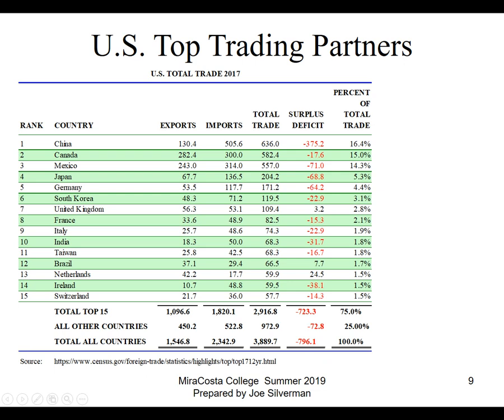The order might change a little bit, but China, Canada, Mexico, Japan, Germany, South Korea, the UK, France, Italy, India, Taiwan, Brazil, Netherlands, Ireland, and Switzerland. One of the things that I think is really interesting about this is you have 15 out of 200 and some odd countries in the world, and these 15 countries account for about 75% of the total amount of trade. All the other countries in the world account for the other 25%. So we tend to trade with just a very small number of countries. We do a lot of trade with them, but they tend to be small.